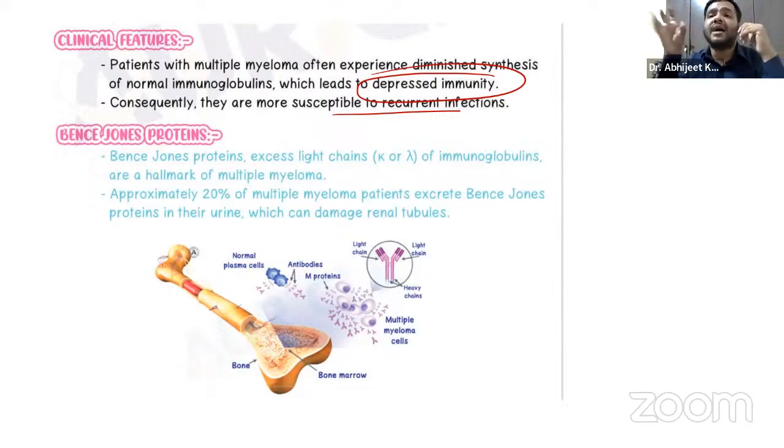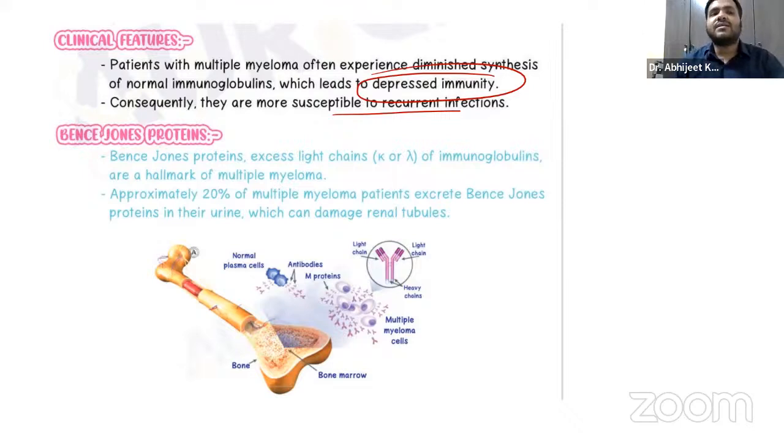For example, a normal person having an infection can easily fight that infection because of the presence of normal immunoglobulins in the body. Whereas in a person having multiple myeloma, there is abnormal production of immunoglobulin, or the immunoglobulin which is produced is not working normally. What will happen if there is a normal infection also? He will not be able to fight it as well as a normal person can, right?